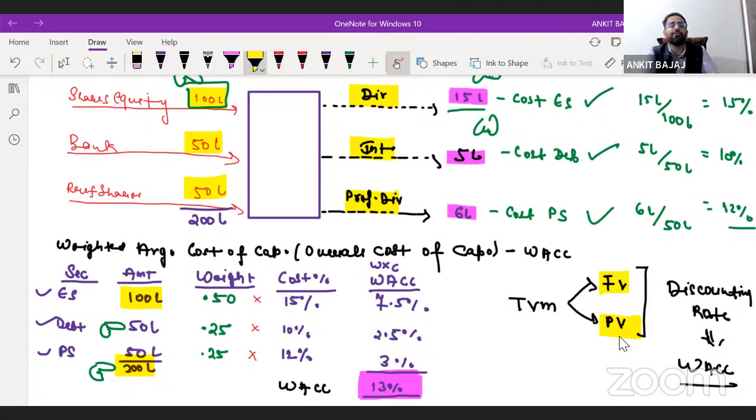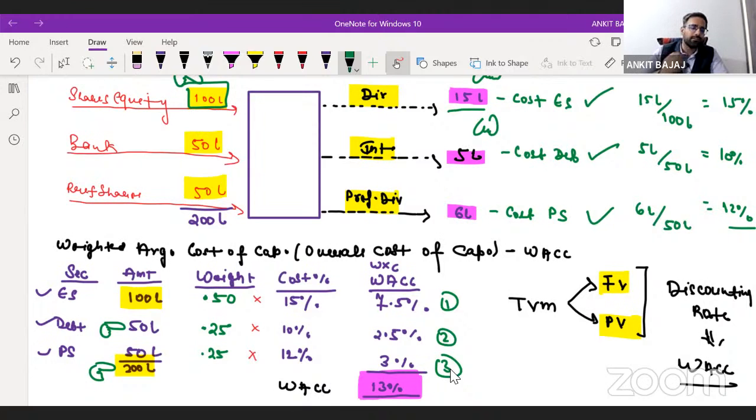Now, how will you calculate the WACC? For calculation of WACC, you should know the cost of individual capital: the cost of equity shares individually, the cost of debt individually, and the cost of preference shares individually. Now you might be thinking, sir, how difficult is it to calculate the cost of equity share, or the cost of debt, or the cost of preference shares?